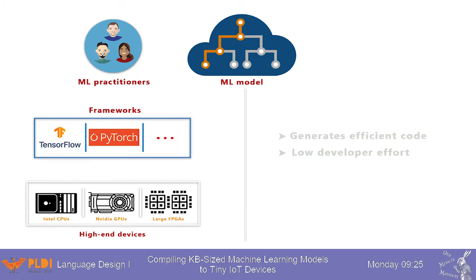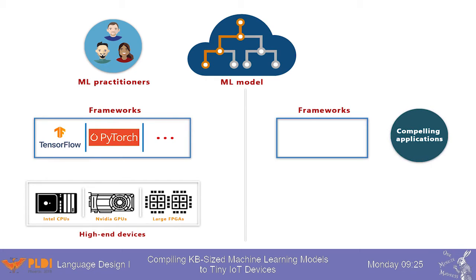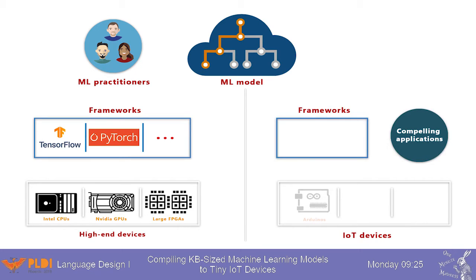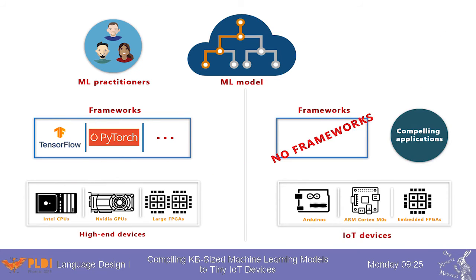However, recently, many compelling applications have emerged which require ML models to be run on tiny IoT devices like Arduinos, ARM Cortex-M0s, and embedded FPGAs. These devices have low resources and no floating point unit. But there are practically no frameworks in this space.